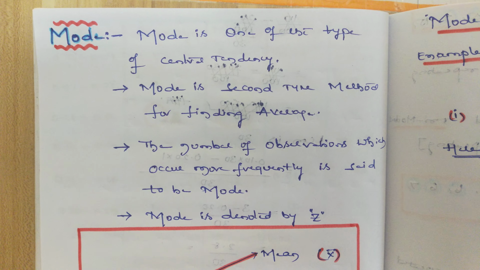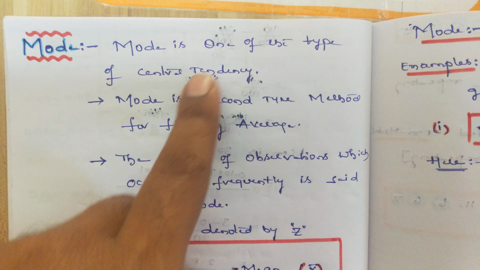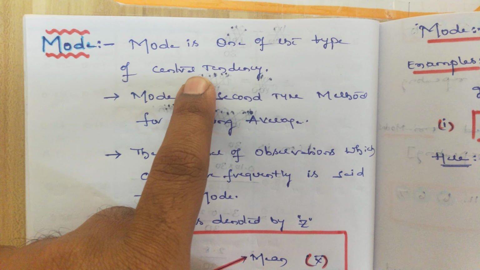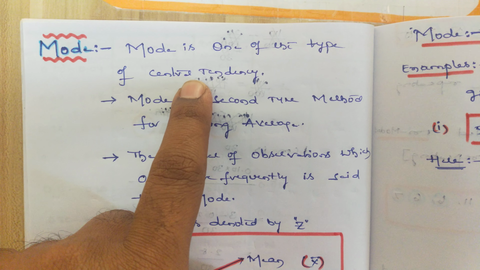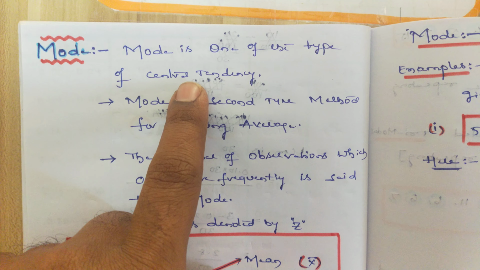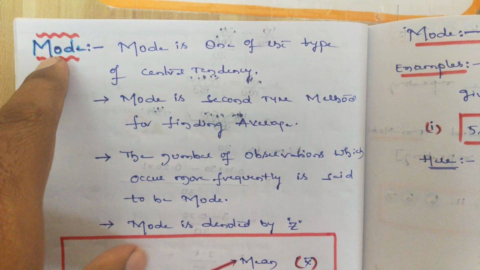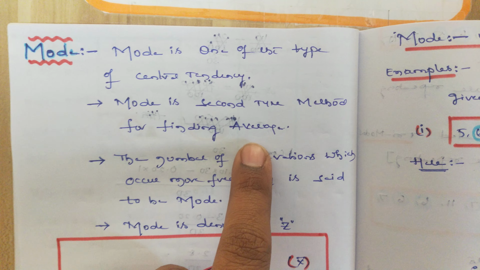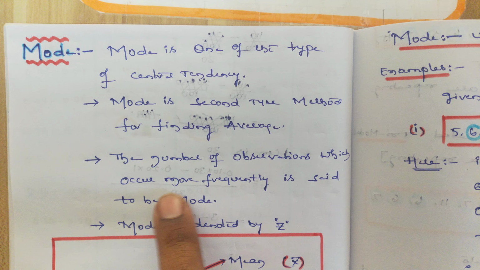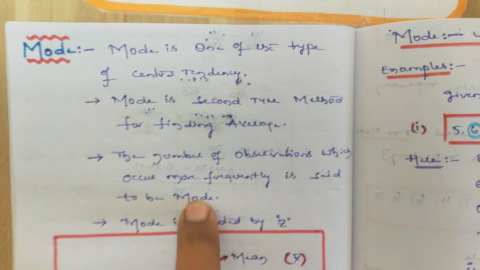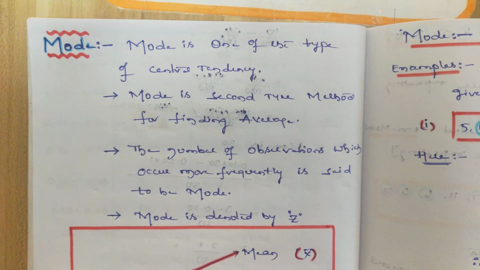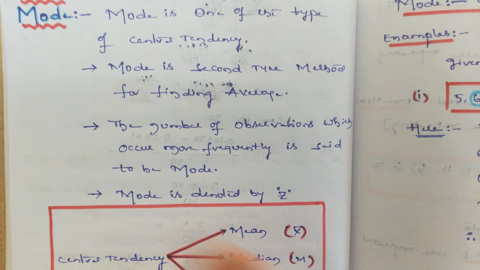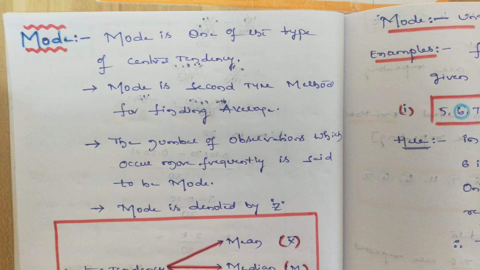Here I have mentioned some points, students. Mode is one of the types of central tendency. This is the second method used for calculating average or central tendency. The first method we already discussed, that is mean with ungrouped data and grouped data. Now the second method is mode. The observation which occurs most frequently is said to be the mode, the most repeated value. So no need of doing any average. This is the method of finding the mode for ungrouped data.